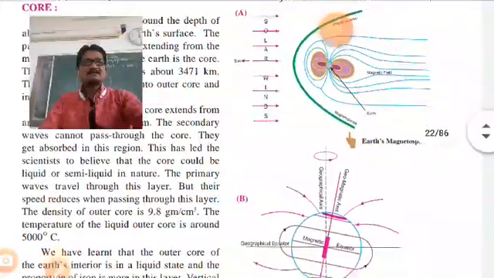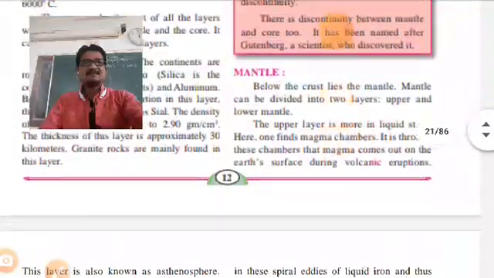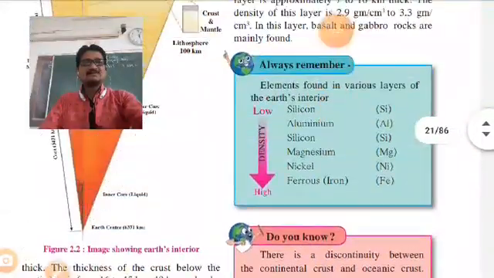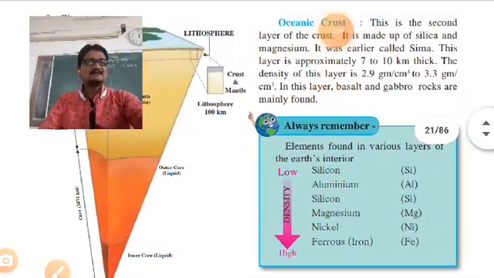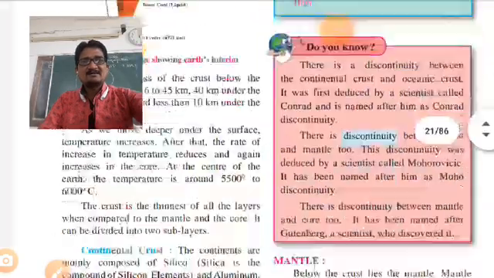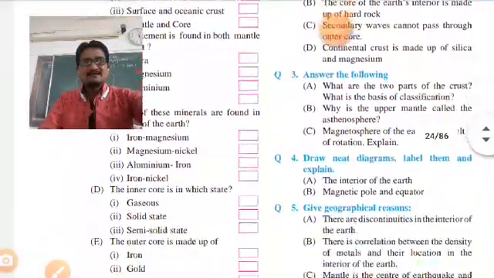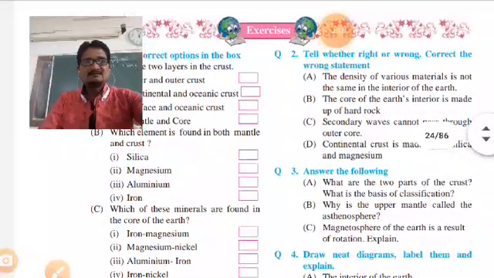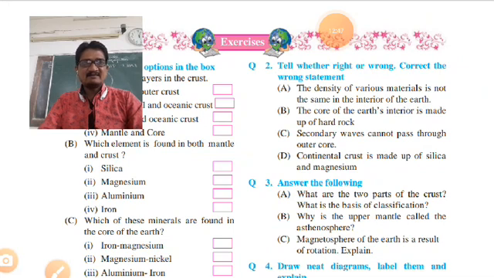Draw the Earth's magnetosphere, geomagnetic pole and equator in your notebook, as given in the exercise questions. See this also, the image showing the Earth's interior. Exercise questions are given here. See, these fill in the blanks you should solve. Right or wrong, and answer the following, markings I have given. Classification: 2 parts, oceanic crust and continental crust. I have given that while teaching.